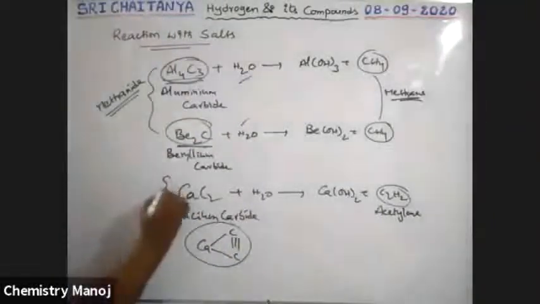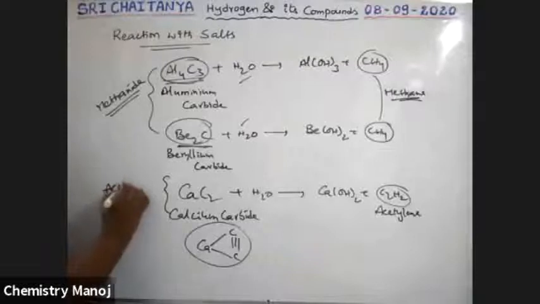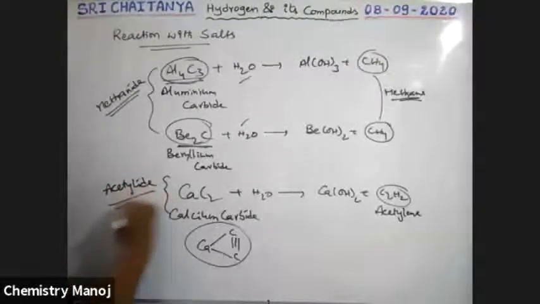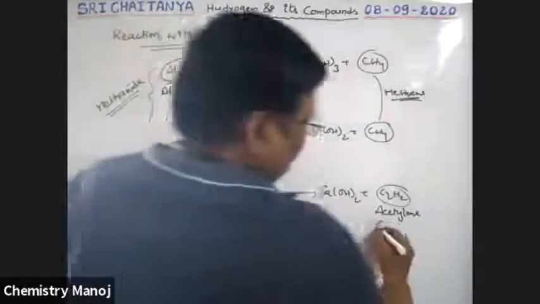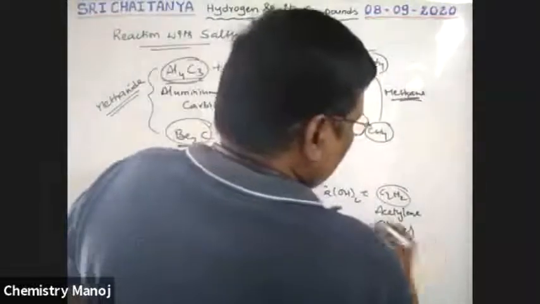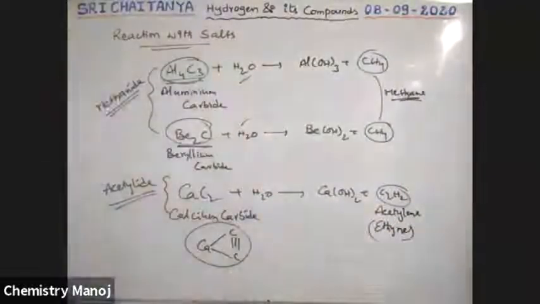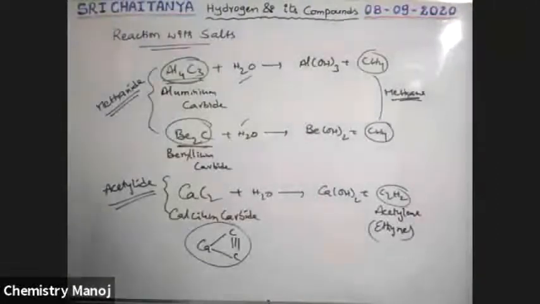That is why calcium carbide is called an acetylide. Very, very important. Which of the following is a methanide? Which of the following is an acetylide? Acetylene forming carbide is called an acetylide. Methane forming carbides are called methanides.